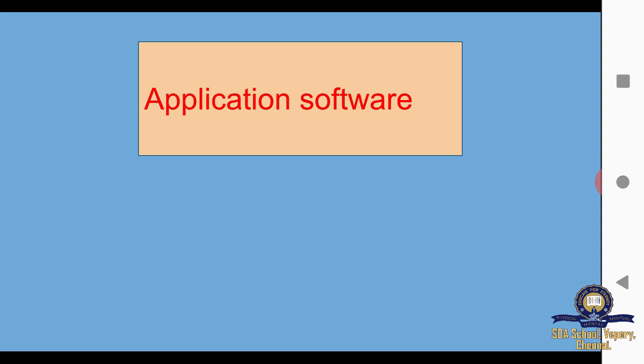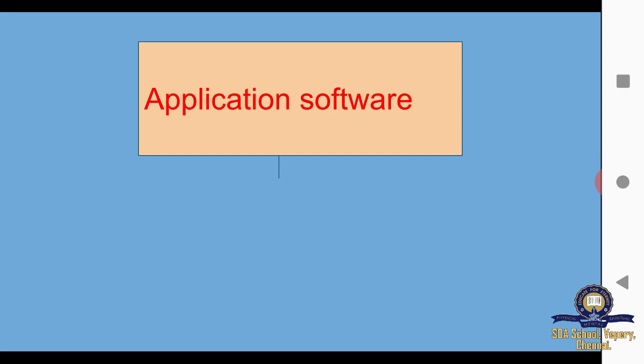Application software is software that is designed to do a specific job and helps the user as a tool for easy operation.